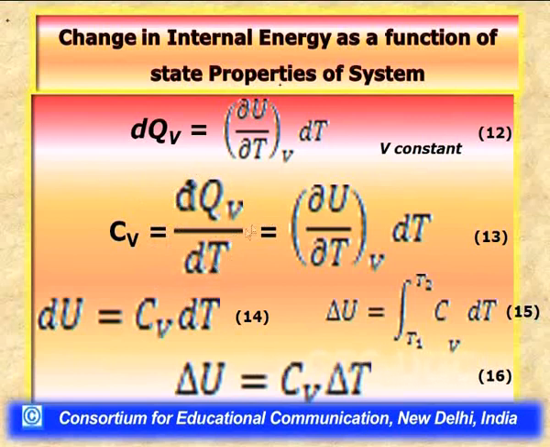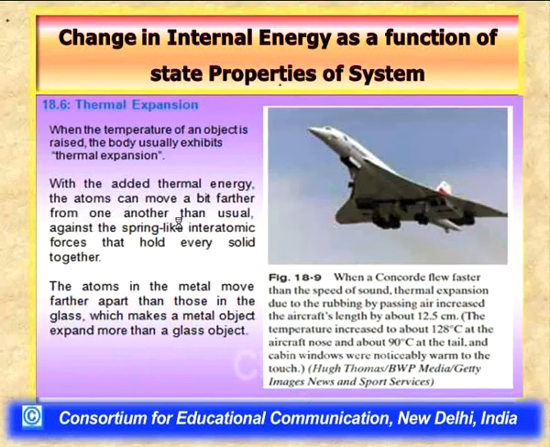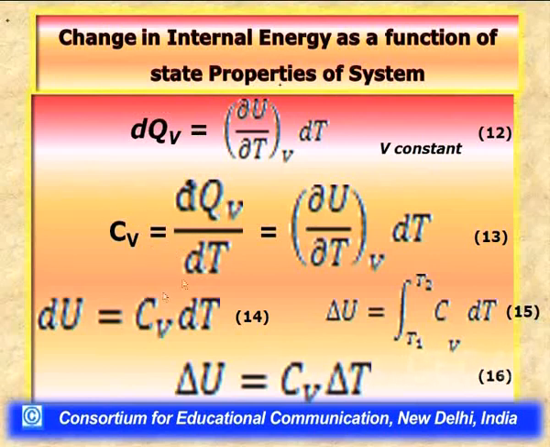Whenever heat enters the system, dqv would be a positive quantity, it raises internal energy, which gets reflected in a temperature increase. So, heat capacity would always be a positive quantity. Heat capacity at constant volume is the heat involved in bringing a unit increase in temperature of the system under the condition of constant volume.